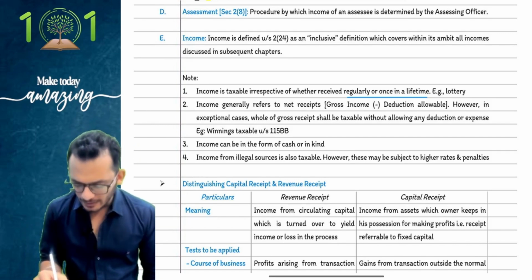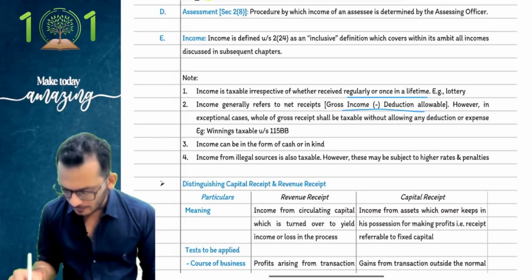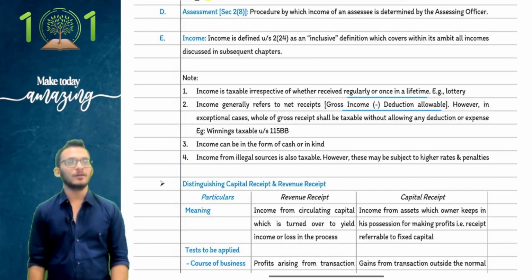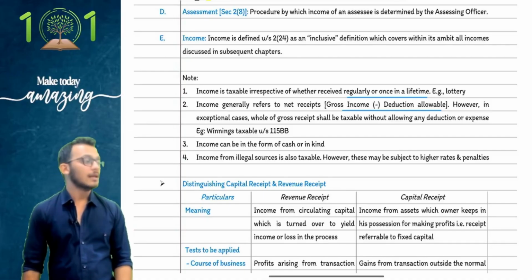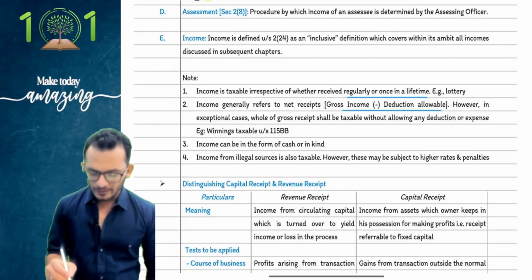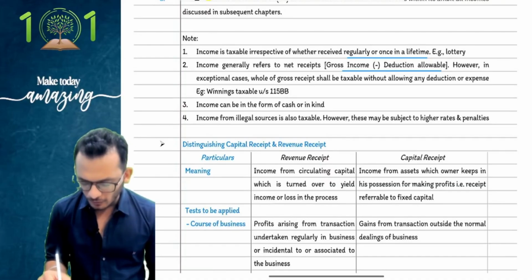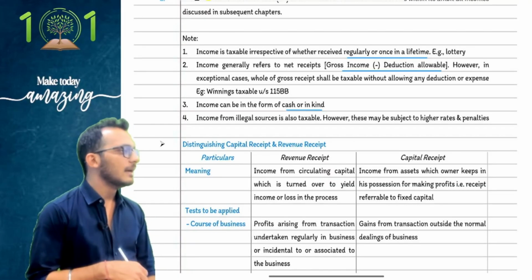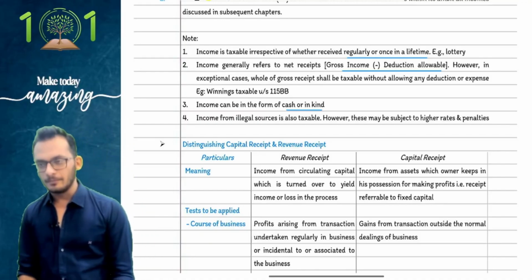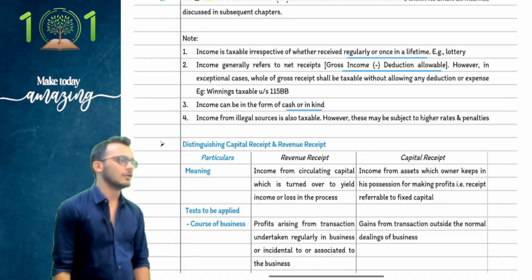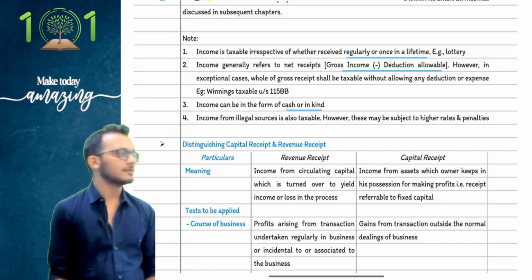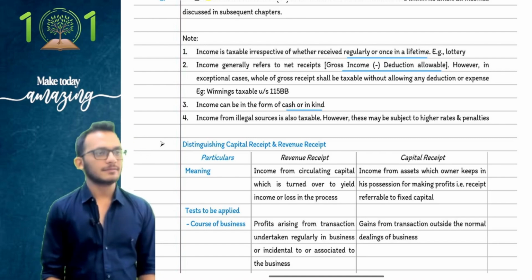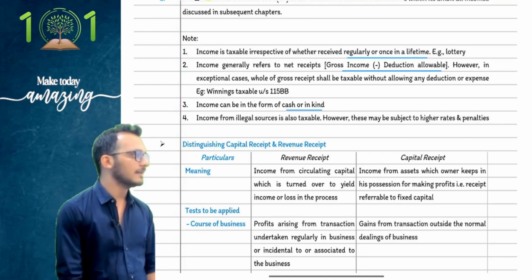Second, income can be revenue minus allowable deductions. It is not revenue minus deduction, it is revenue minus allowable deduction. Third, income can be in the form of cash or in kind. And fourth, income from illegal sources is also taxable, treated as is, just that it is going to be taxed at higher rates. We'll discuss the higher rates separately.